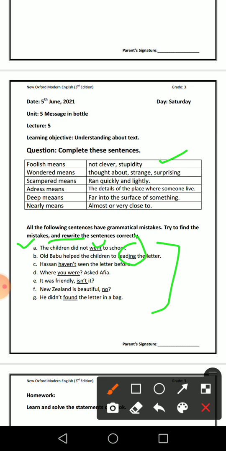He did not found the letter in a bag, and again with did you cannot use the second form of verb. You have to use here the first form of verb. He did not find the letter in a bag.